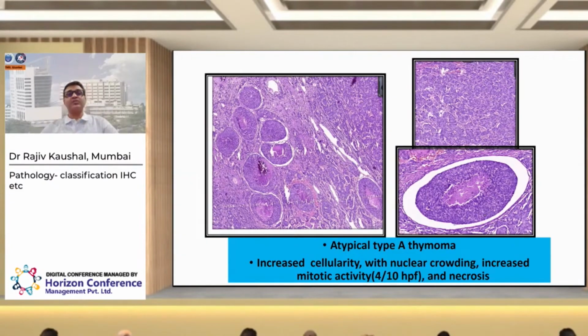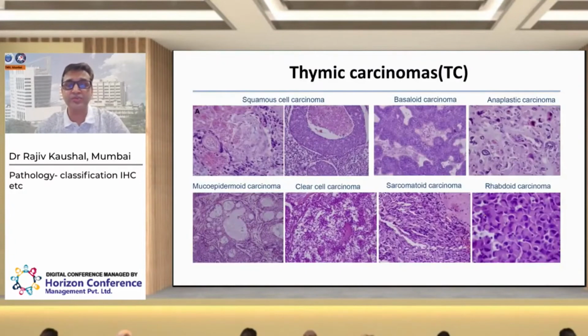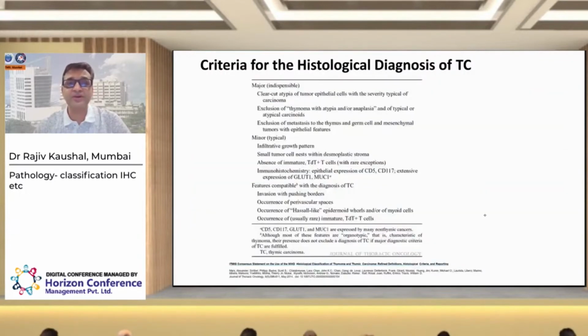And finally, about the thymic carcinomas, we can see a lot of variety of thymic tumors in the thymic region, and for the diagnostic criteria, there should be a clear-cut atypia, and there should be exclusion of metastasis to the thymus from other sites. And the IHC for CD5 and CD117 can help to support the diagnosis.